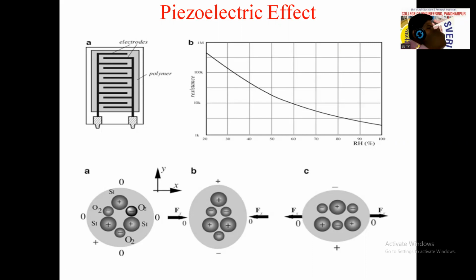So at that situation again a charge redistribution occurs. At one point there is a negative charge, at another point a positive charge, so we got electricity, or positive and negative charge, by using that crystalline material, right.